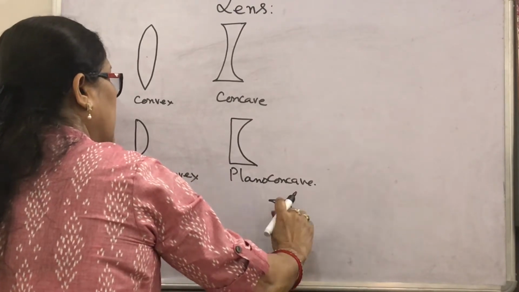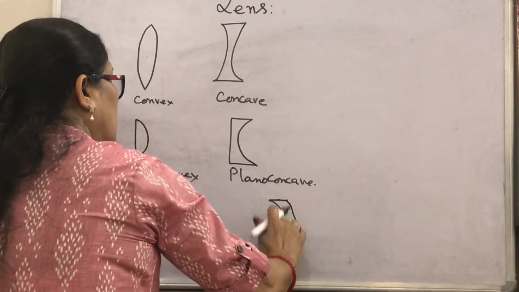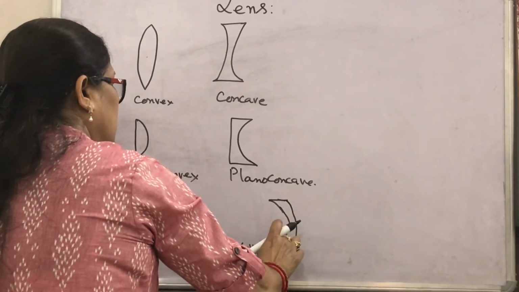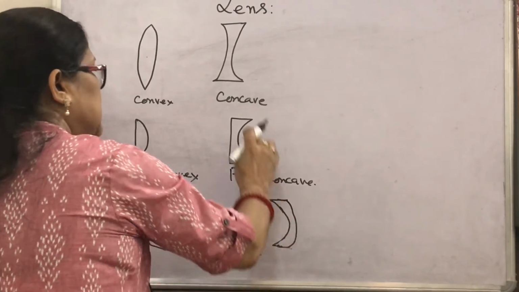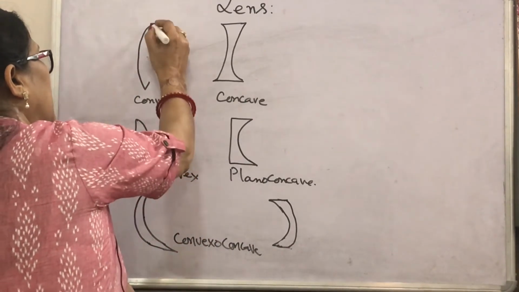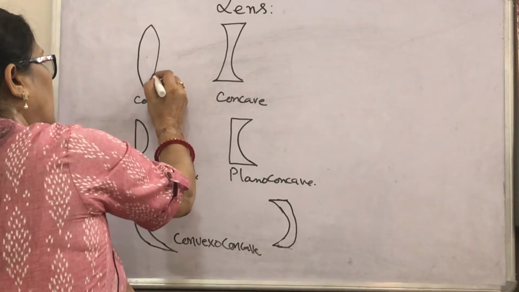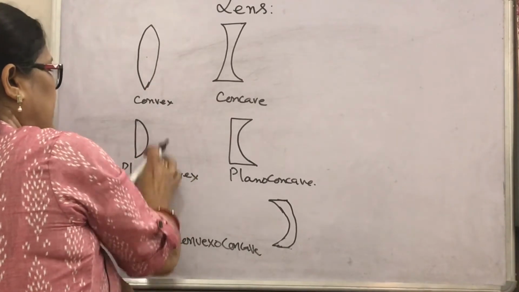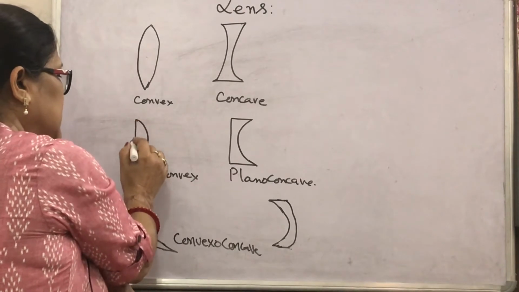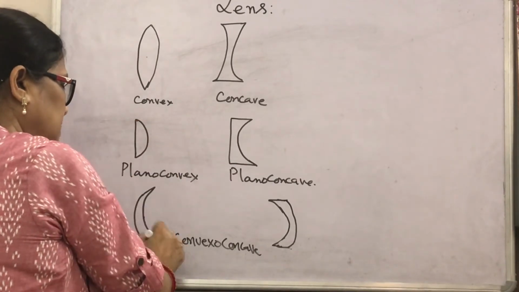But what is the main thing you should note down? A convex lens is thinner at the edges and thicker at the middle. Then all the types of further classification of convex lenses are thinner at the edges, thicker at the middle.